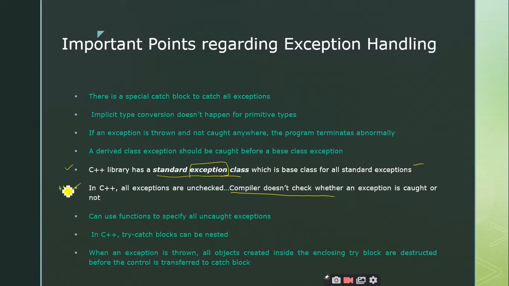So this is one important point. We should remember that there is no concept of checked exceptions in C++. Only unchecked, right? Is it clear? Yes, sir. And the next point which we are going to discuss is, can we use functions to specify all unchecked exceptions? That means you can make use of functions to throw an error, right? This is the important point you should remember.